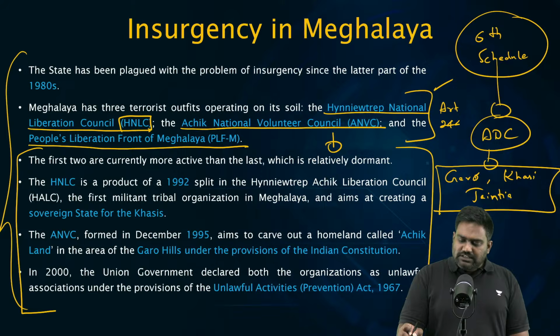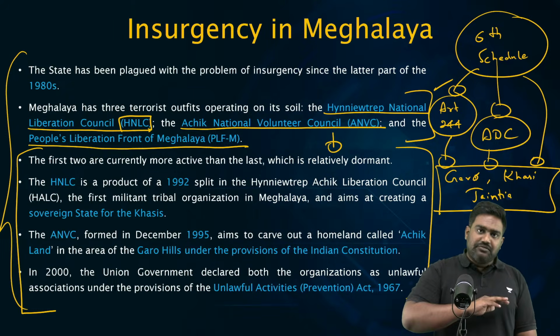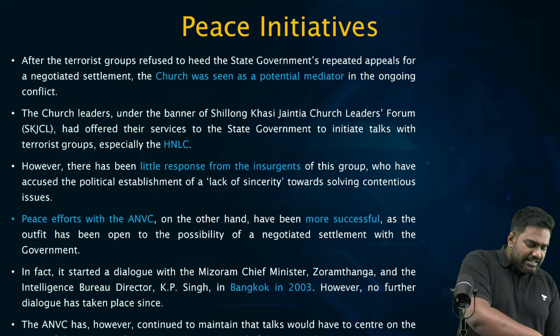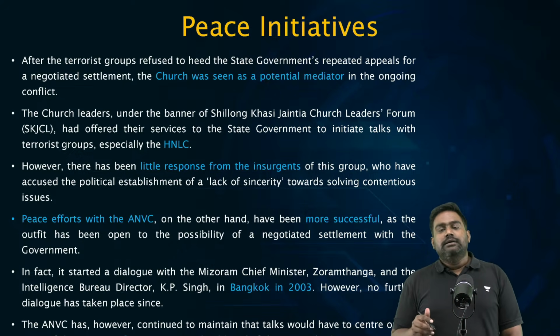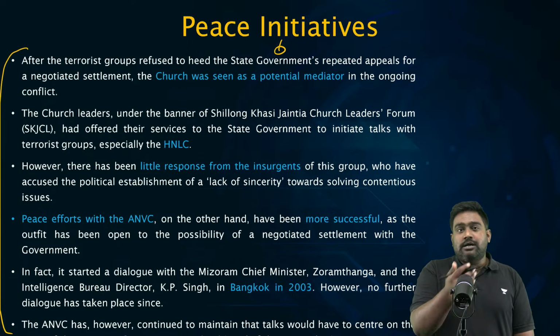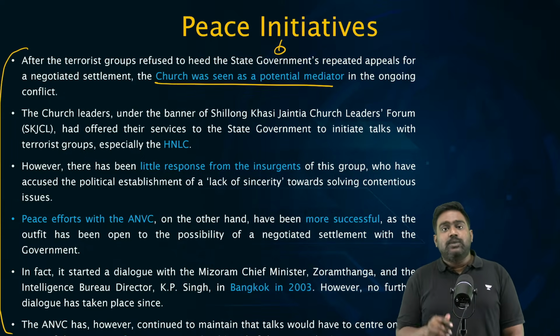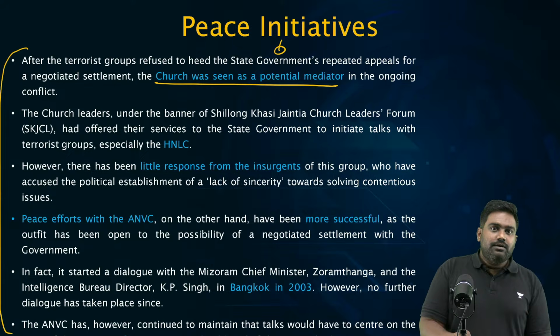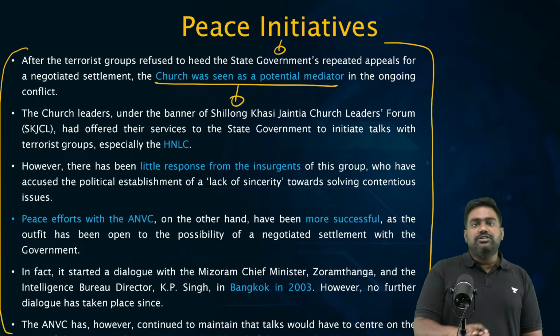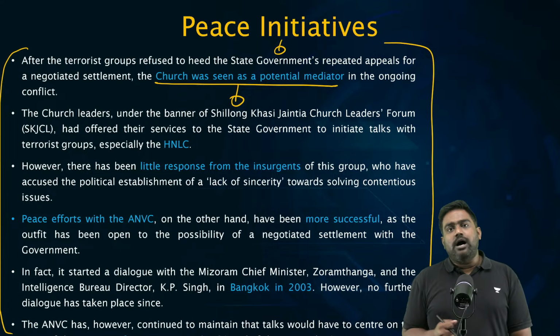So you can see how the government has made concessions, showing flexibility, but parallelly we have targeted the groups trying to weaken them. So by 1990s, these groups were largely weakened. Government has tried negotiating with them. We have even employed local community leaders and the church as well to act as a mediator. The government has actively involved local community leaders, including the church, to negotiate with the armed groups.